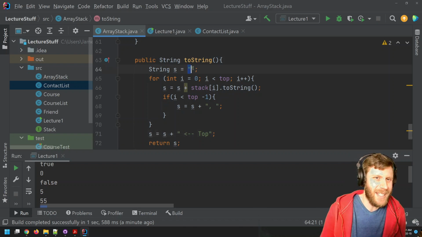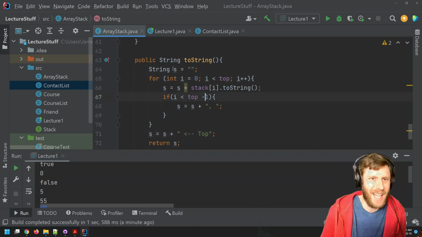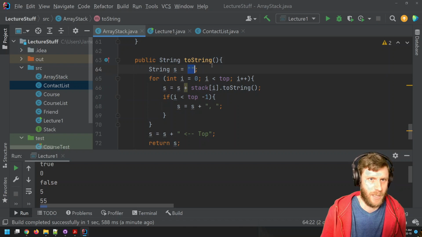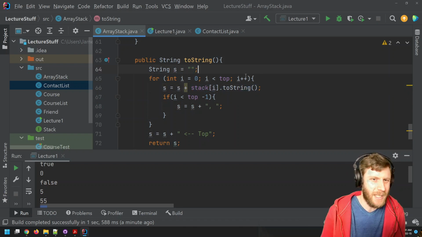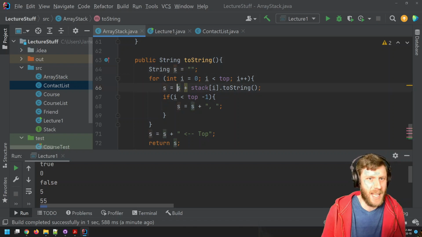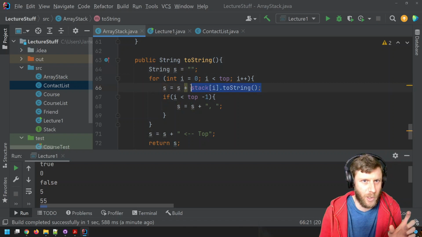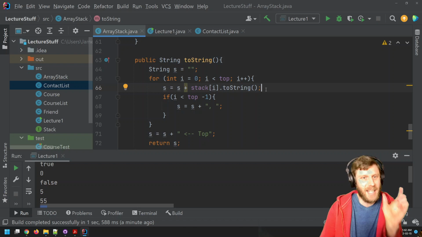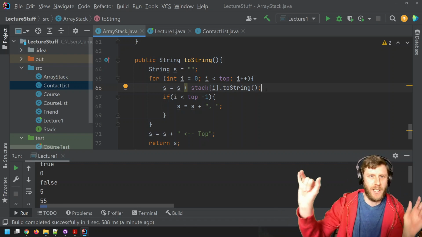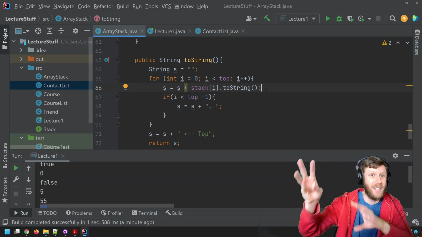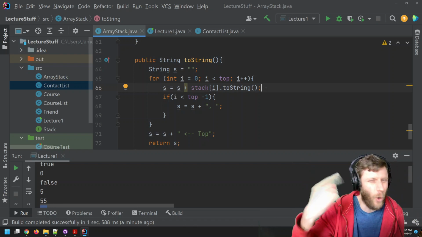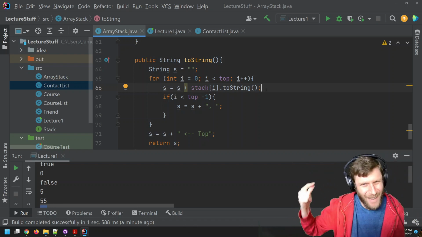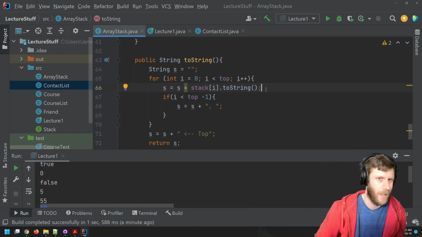So when I say s equals this empty string, and then s equals s plus this, it's not actually taking s and changing it to include this part. It's taking s, appending a new string to it to create a whole new string, and then storing it in s. So this is going to create a whole bunch of new string objects, which might have a lot of overhead for your computer.